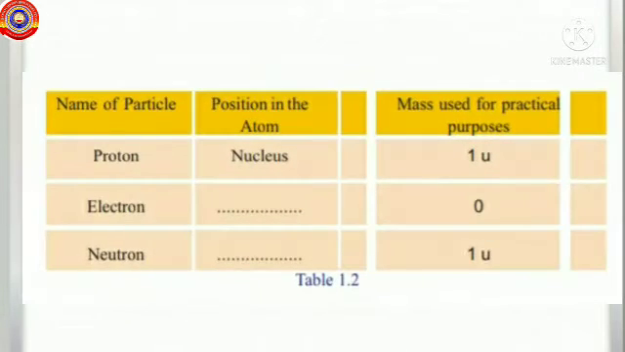Now see this table. Can't you complete the position of particles in the atom? Yes, right? You learned that the particles such as proton and neutron are found inside the nucleus and the electrons revolve around the nucleus in fixed paths called orbits or shells. So, what is the position of these particles in the atom? Absolutely, protons and neutrons are found inside the nucleus and the electrons are found in the shells or orbits.